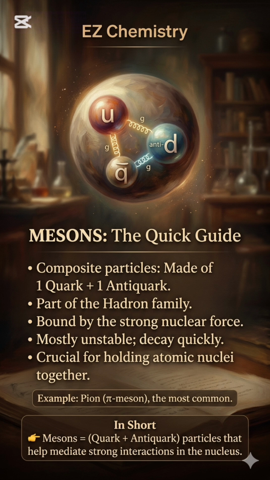Held together by the strong nuclear force. Usually unstable and decay quickly into other particles. They play an important role in holding atomic nuclei together, especially pions. Example: pion, pi-meson, is the most common meson. Mesons equals quark plus antiquark, particles that help mediate strong interactions in the nucleus.